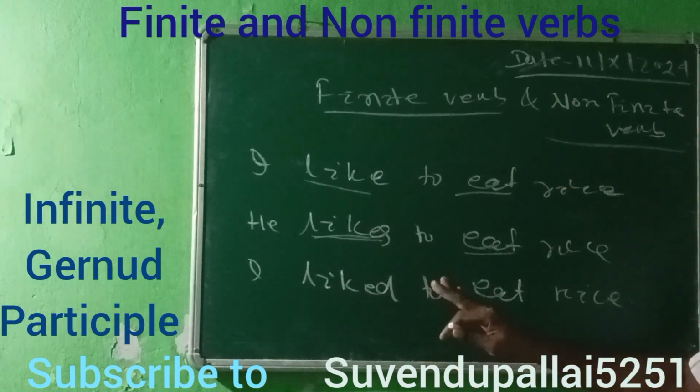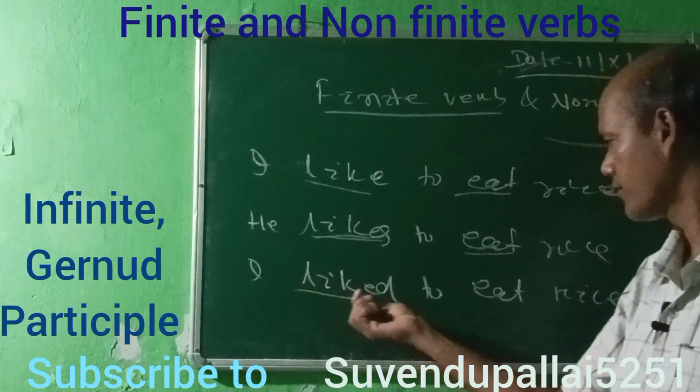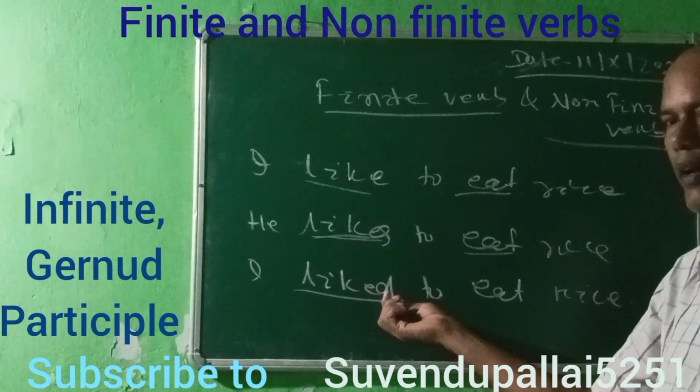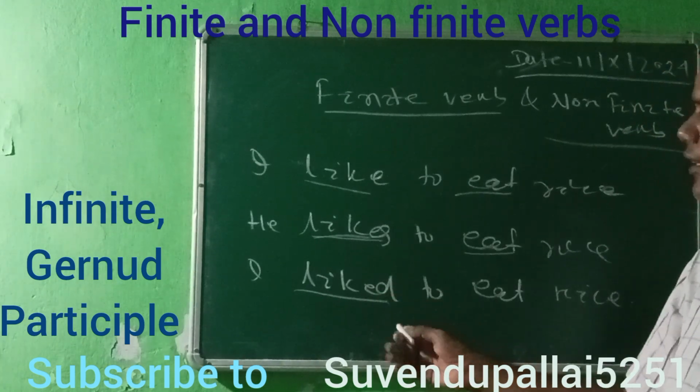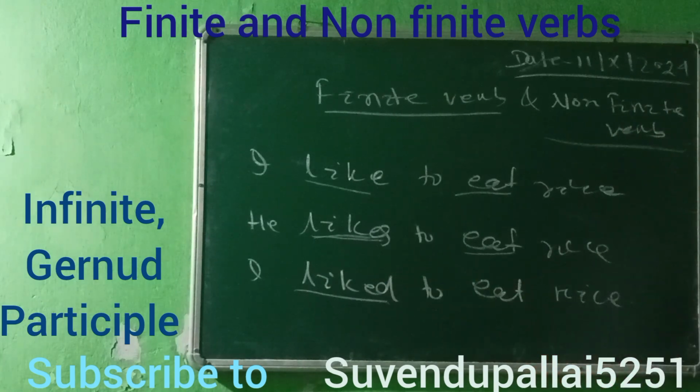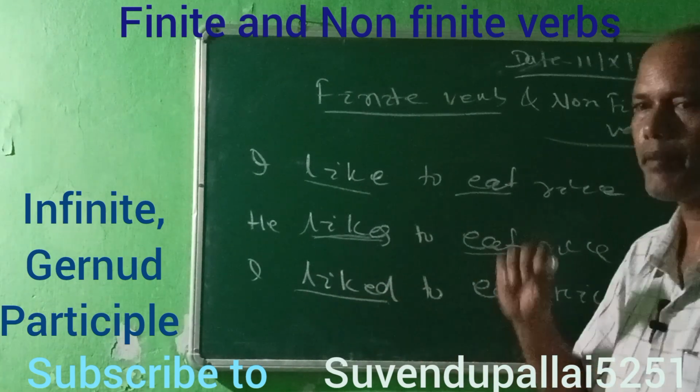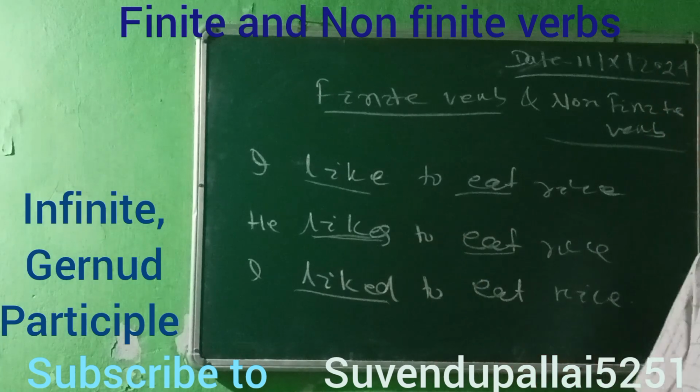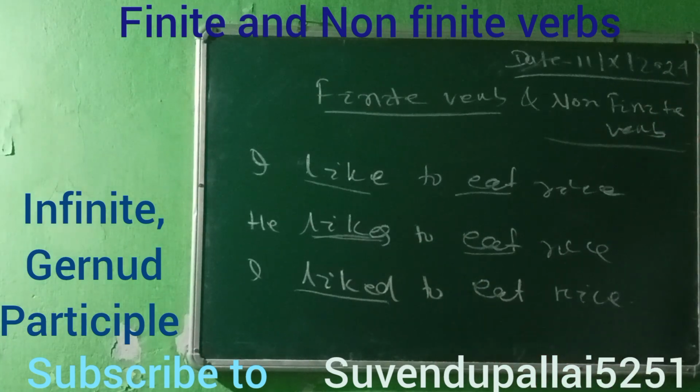Then look at the third sentence. Here, liked carries the tense and shows that it is simple past, past indefinite: subject plus second form of the verb.